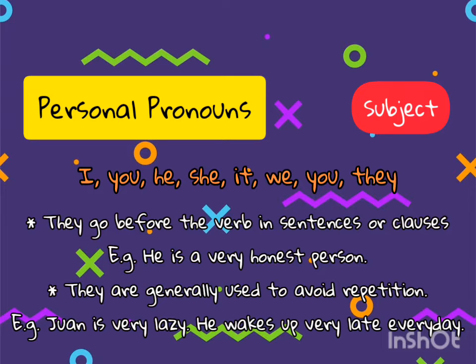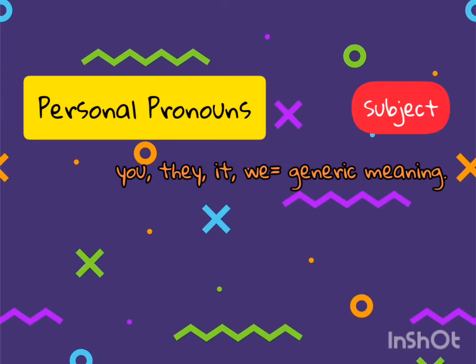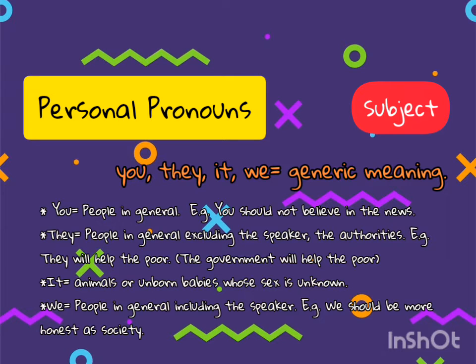We must be careful with the following pronouns since they can be used with generic meaning. You, which means people in general, we can use one also in this case, but using one is more formal. They, which means people in general, excluding the speaker, and also the authorities. It, which means animals or babies whose sex is unknown, and finally we, which means people in general, including the speaker and also the listener.